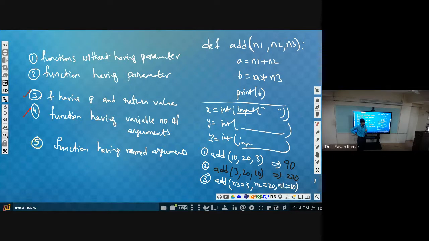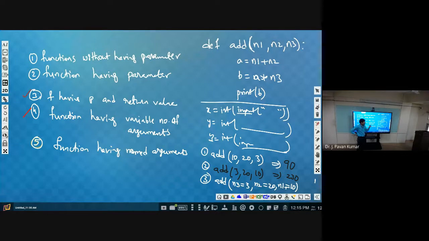While using a function, a person need not define it. He just needs to call that particular function, like sqrt of 9. By providing the value, we are calling that. Similarly, we have seen several other functions. Input we have seen, int we have seen, float we have seen, and several others. Without defining those functions, we are just making a function call.